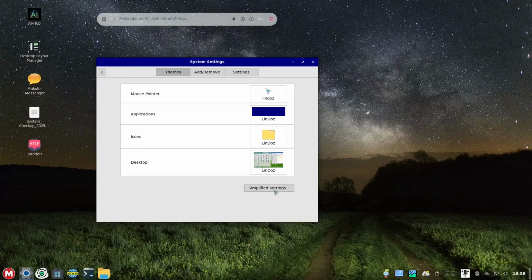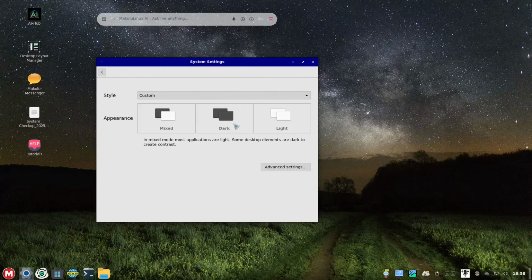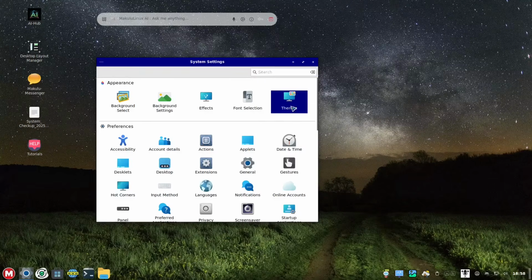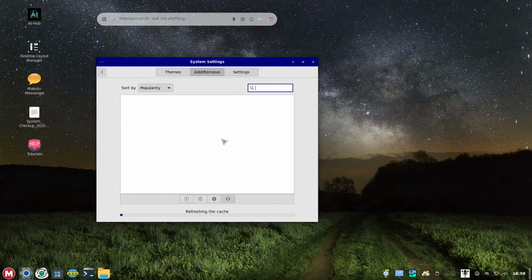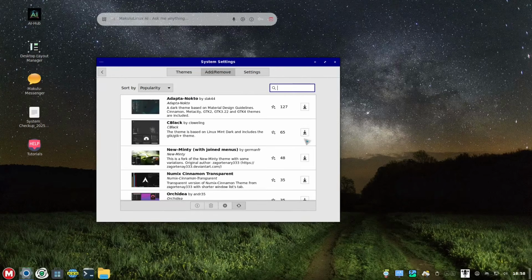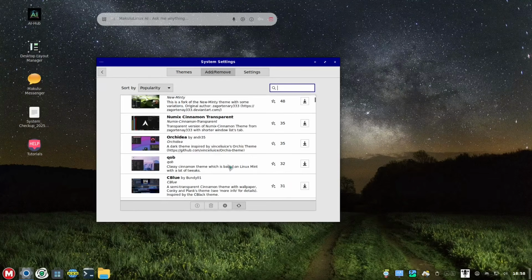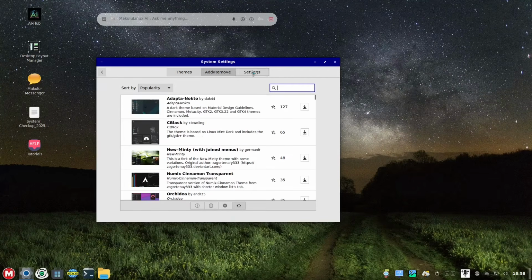You could look into simple, dark, mix, something like that, or you could go back to advanced, and then if you want to have the different popular settings, you could also wait for it. Just wait for the download to reach 100%, and then you could see all those stuff right here. But I'm okay with this one already.